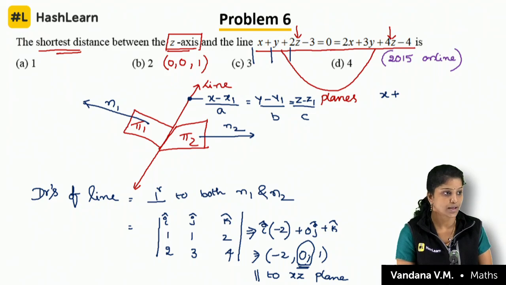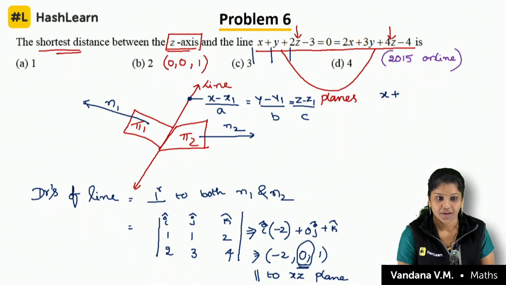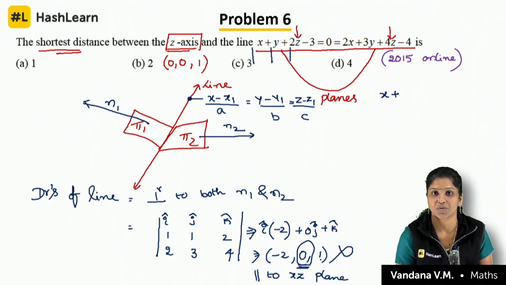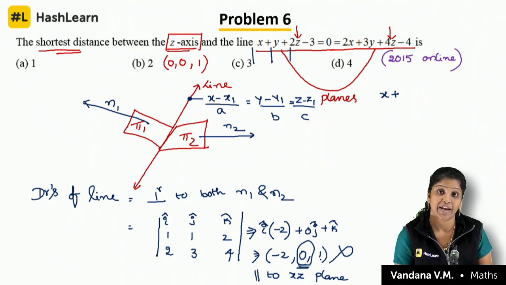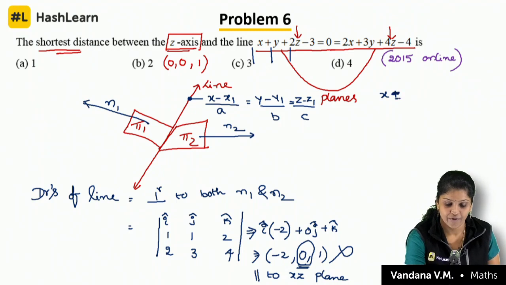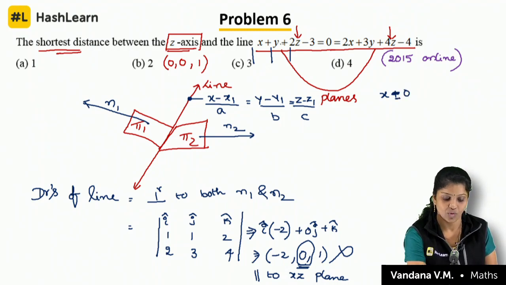So if I am getting 0, in this problem I am not supposed to take y is equal to 0. I can take x is equal to 0 or z is equal to 0. Let me take x is equal to 0. If I take x is equal to 0, what will happen?